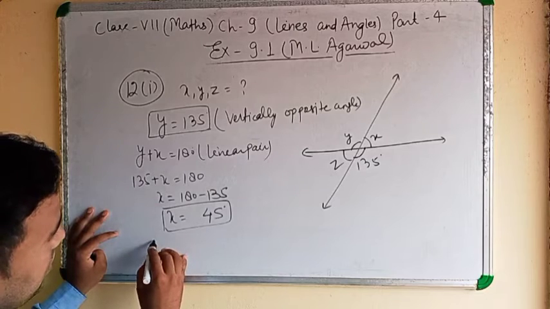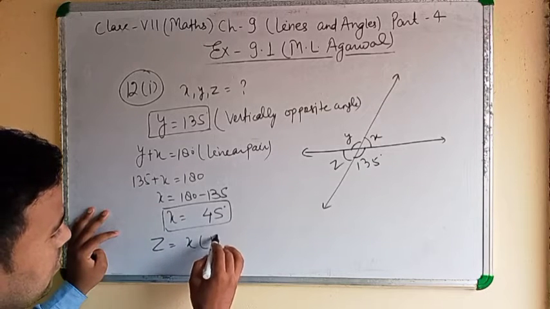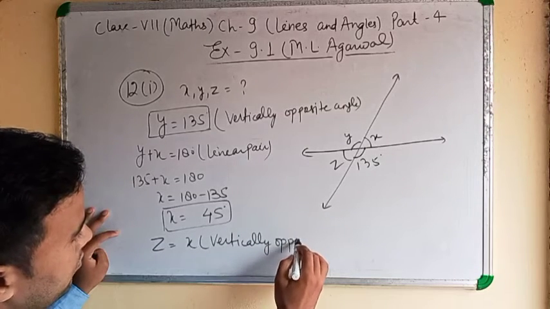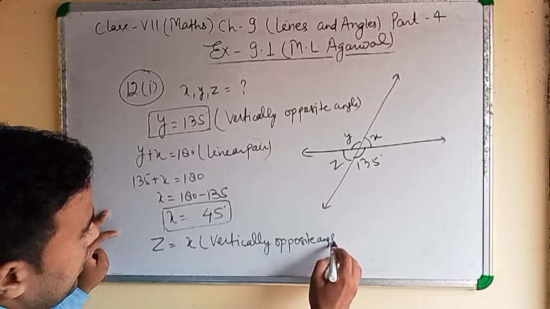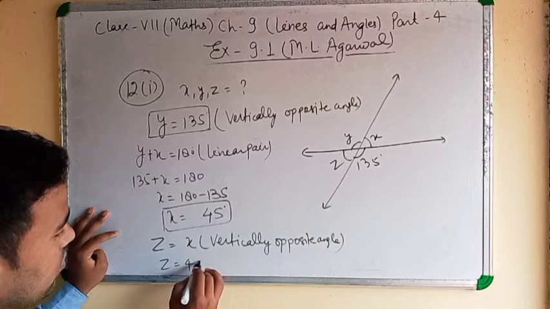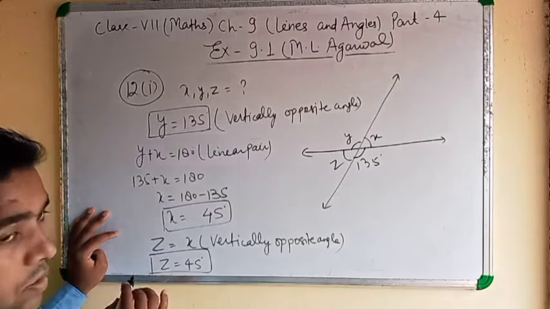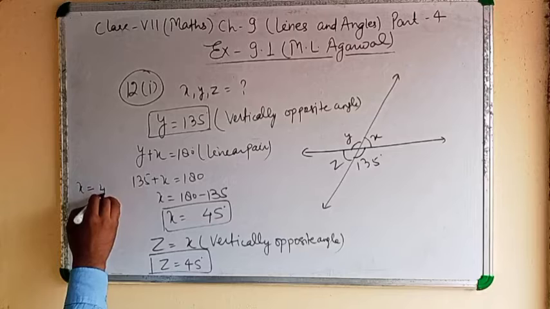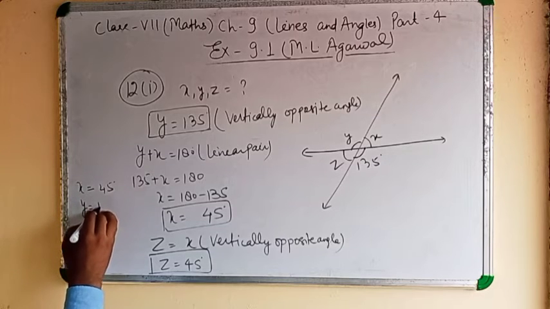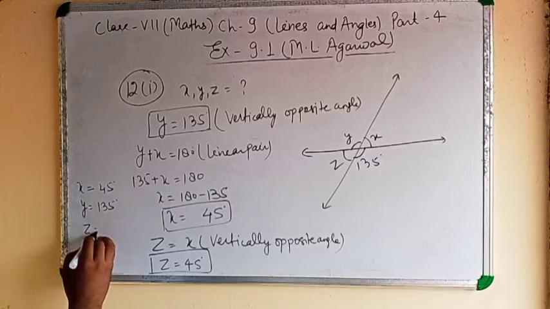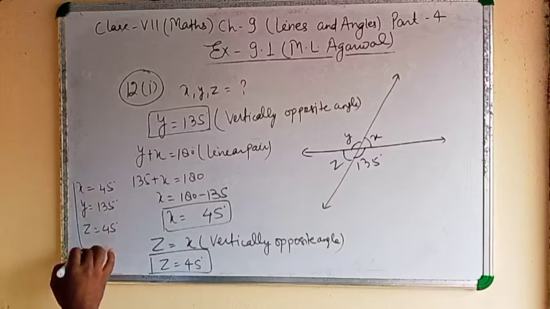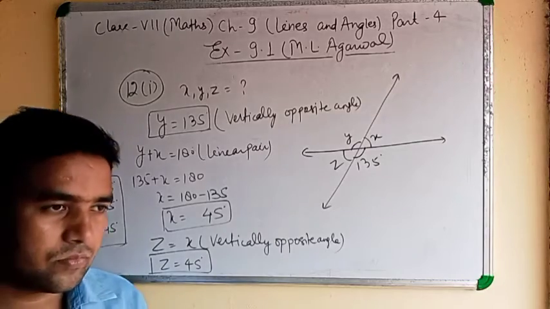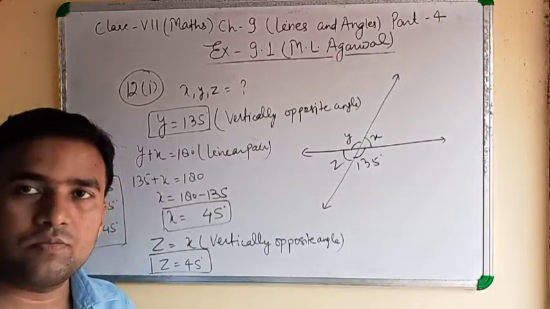Then z equal to x, vertically opposite angle. Then z equal to 45. Means x equal to 45, y equal to 135, z equal to 45. Clear? Note down.